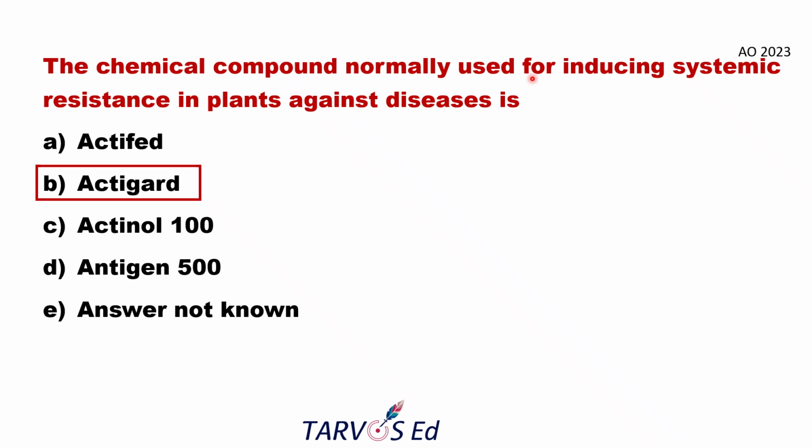So before the infection process itself, the plant will be immune in nature due to the certain chemicals or bioagents applied on the plant root system. Such a chemical is Actigard, which is the chemical usually used for inducing systemic resistance in the plant system against diseases.